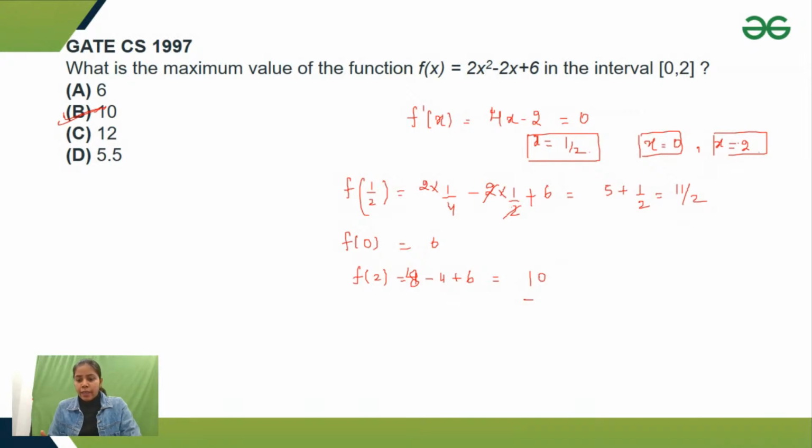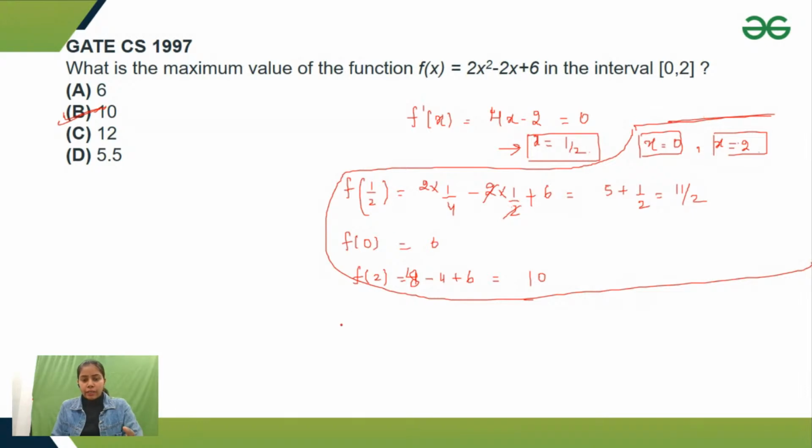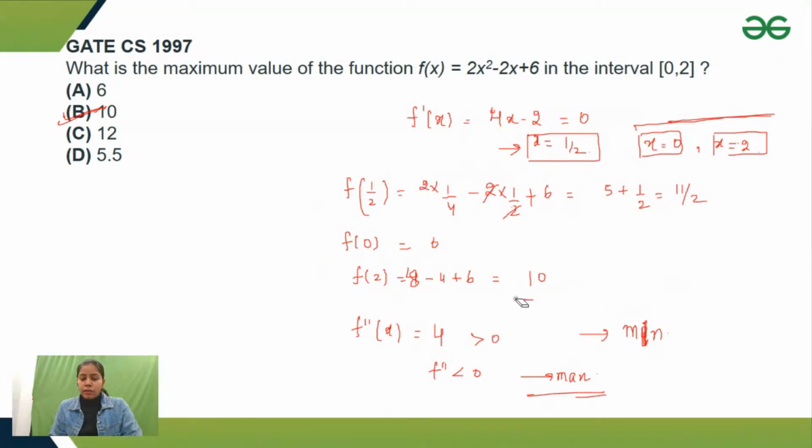Right? This is what we do if I am given an interval. If I do not have an interval, let's say I got this critical point x is equal to 1 by 2. I will not do all these things, because I did them only because an interval was given. I'll find the double derivative. The double derivative I get is 4, which is greater than 0, so at this point I have a minima. If the double derivative is less than 0, then I'll have a maxima. That's how I'll work on maxima and minima. But right now we are given an interval, so we'll work like that.